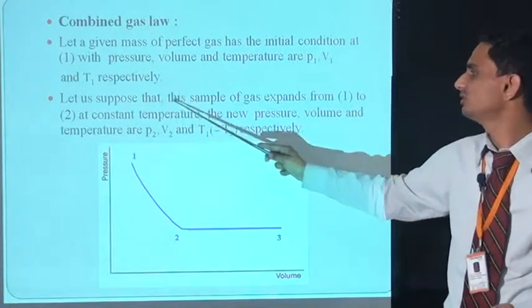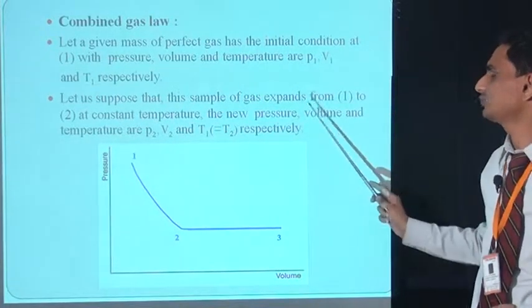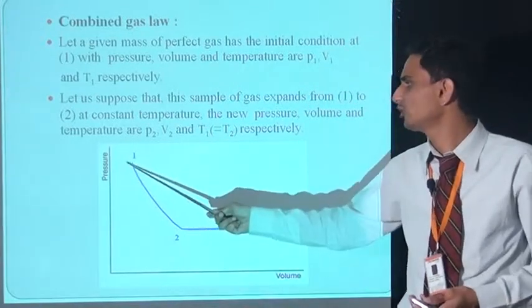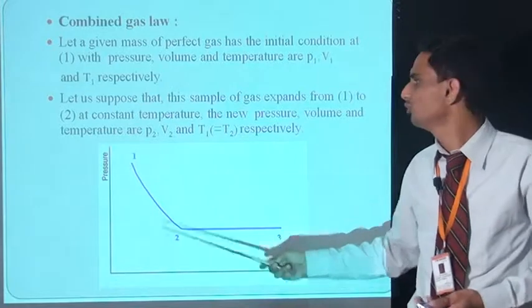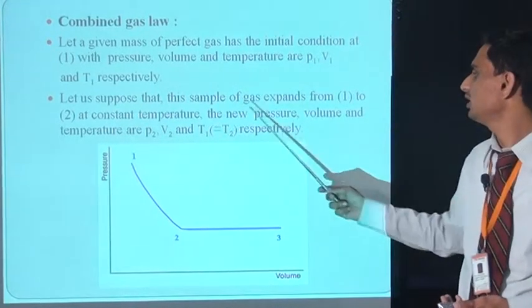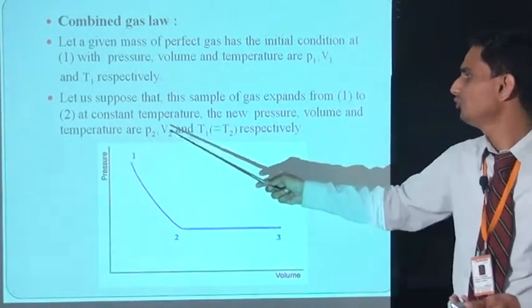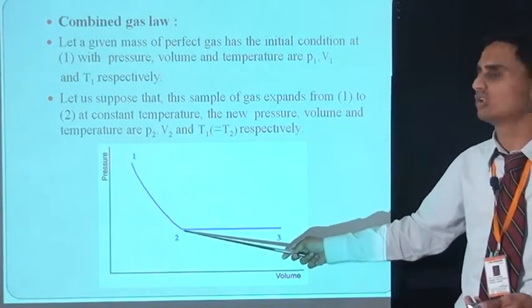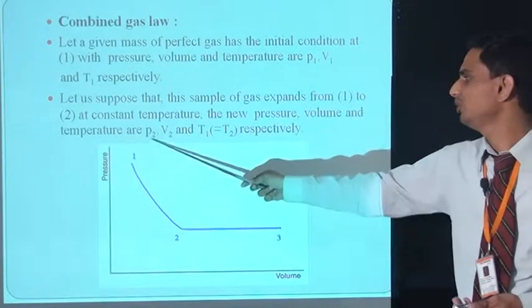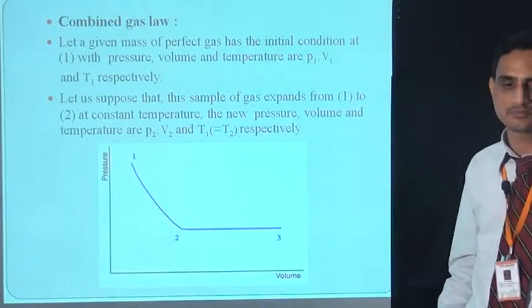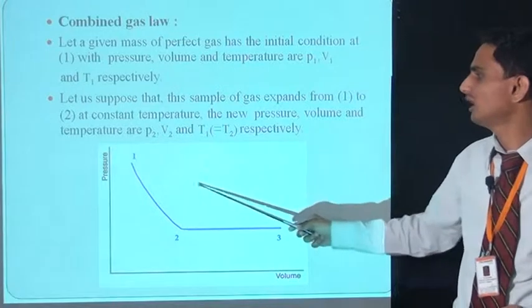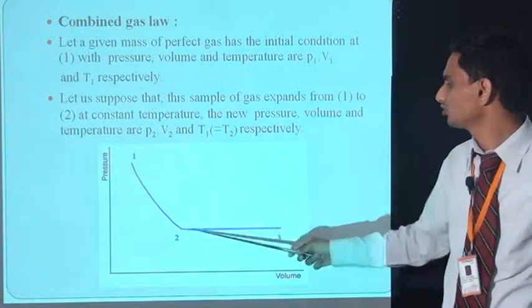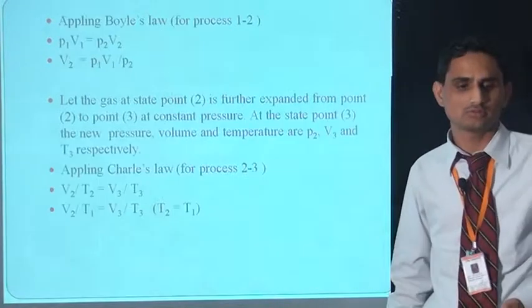Now let us suppose that this sample of gas expands from point 1 to point 2, means it expands adiabatically from point 1 to point 2. So the pressure, volume and temperature become P2, V2 and T2, but T2 is equal to T1 because the temperature is constant. And here is the diagram of the combined law. Process 1-2 follows Boyle's law and process 2-3 follows Charles law.